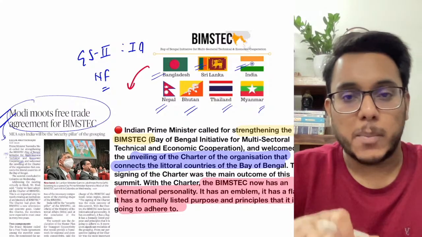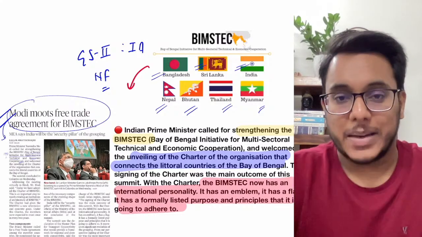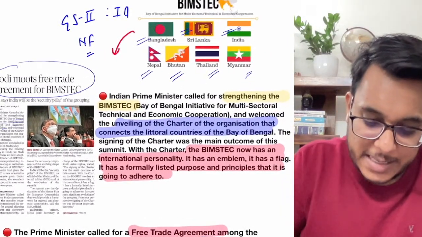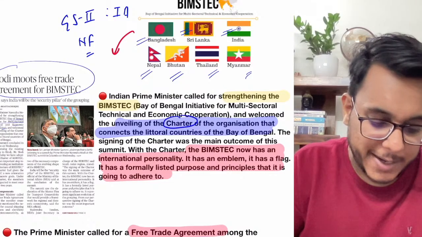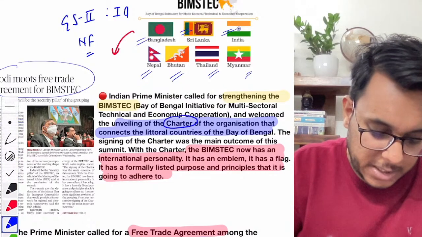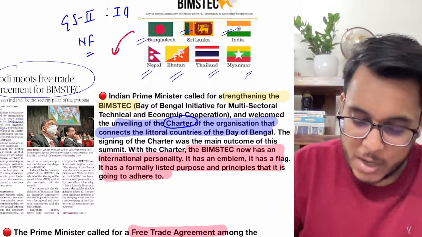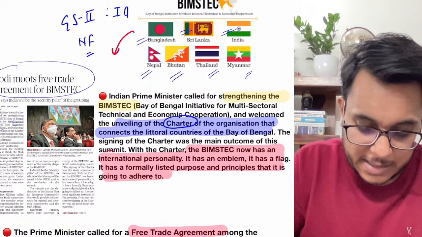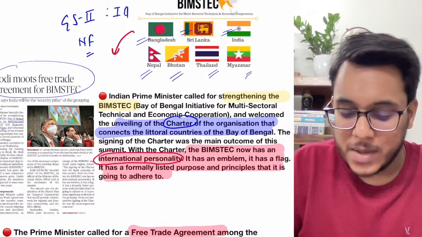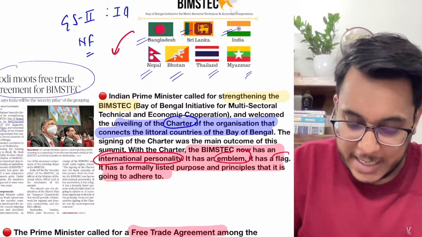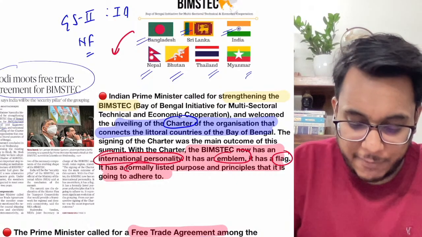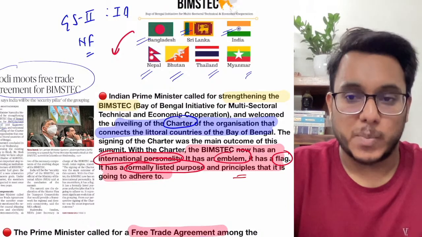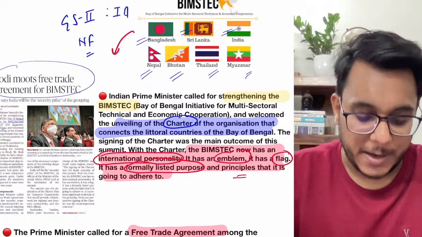Now in this BIMSTEC summit, the BIMSTEC meet that has happened, the most important thing for the first time is that the charter of the BIMSTEC has been unveiled. By the unveiling of this charter, the BIMSTEC now has, number one, an international personality. It has an emblem, it has its own flag, and it has formally listed purpose and principles that it is going to achieve. Clear? So the BIMSTEC charter has been unveiled, the most important development.